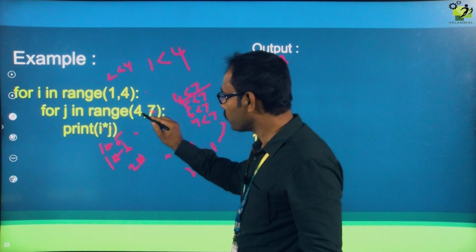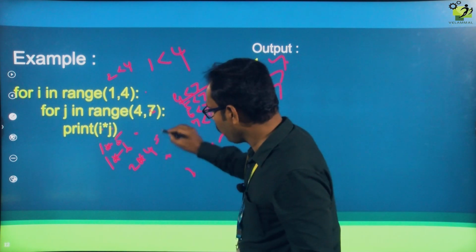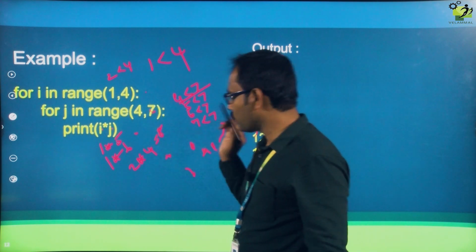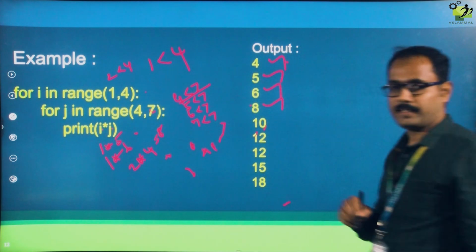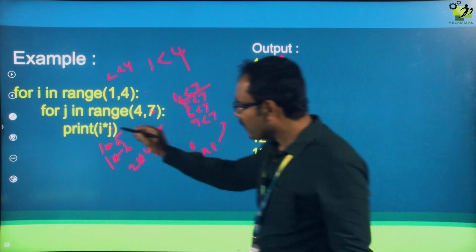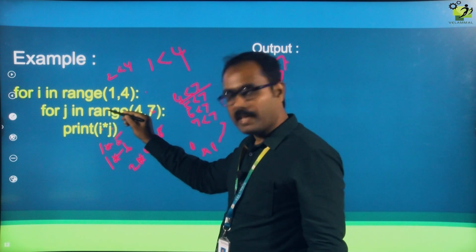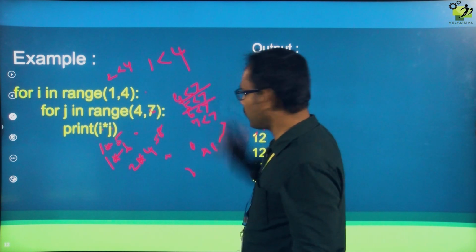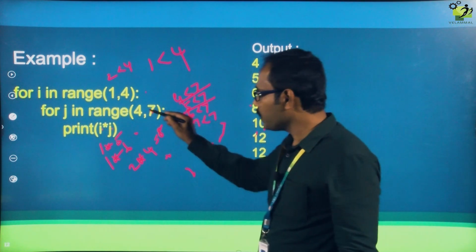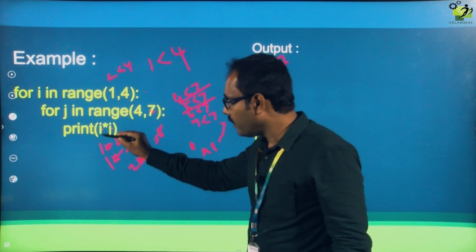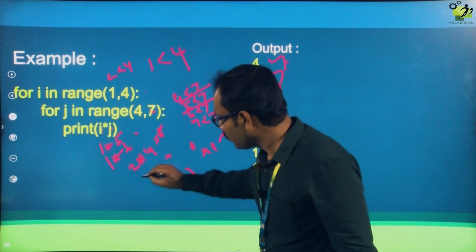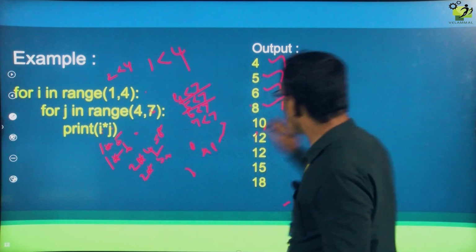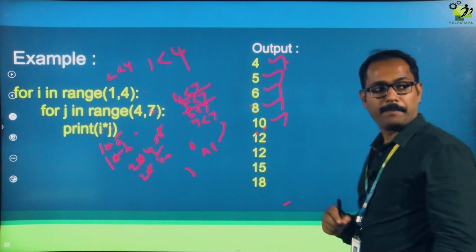The j value is 4. 2 into 4, because the first time the j value is 4 only, and here the i value is 2. 2 into 4 is 8. It will get printed. Again we will go to the same inner for loop. Now the j value becomes 5. It will check 5 less than 7. If the condition is true, it will come here. The i value is 2, and the j value is 5. 2 into 5 is 10. 10 will get printed.